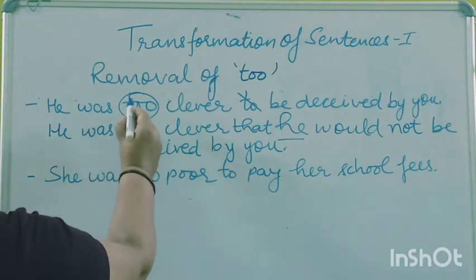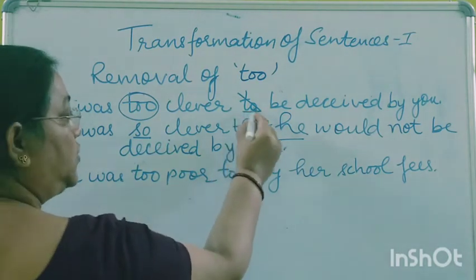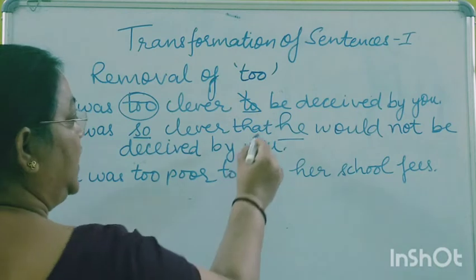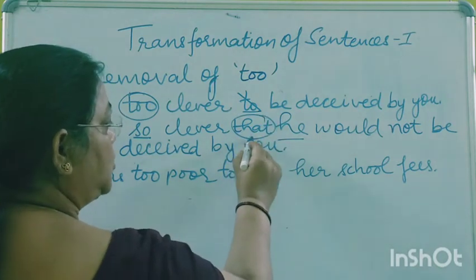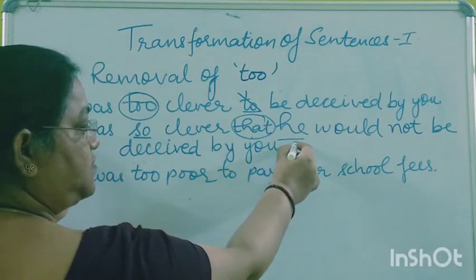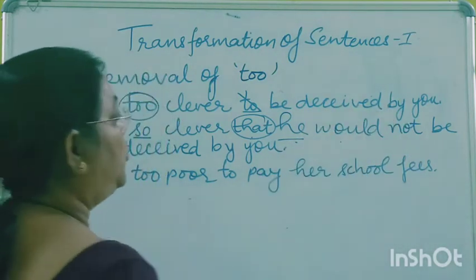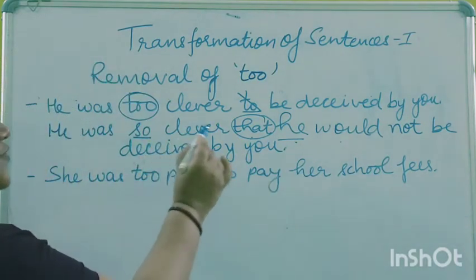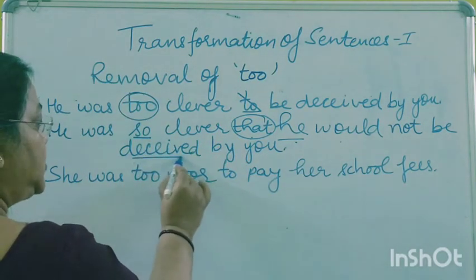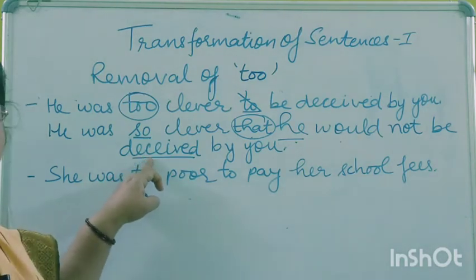So "too" we remove and add "so" in place of it, and then according to the subject the pronoun, and according to the tense, "would not be deceived by you." Now one thing which I want to tell you here is the mistake which very often you all make.